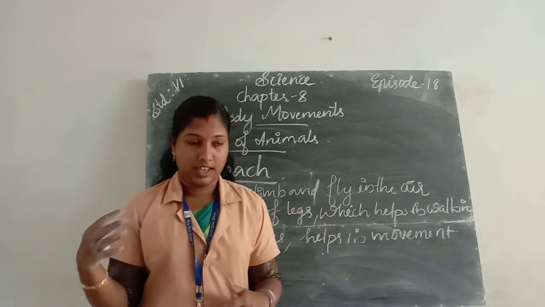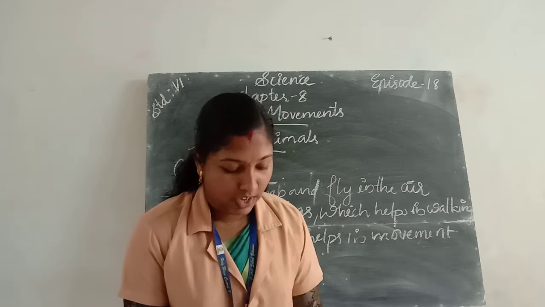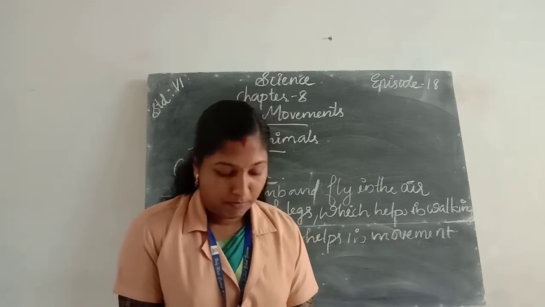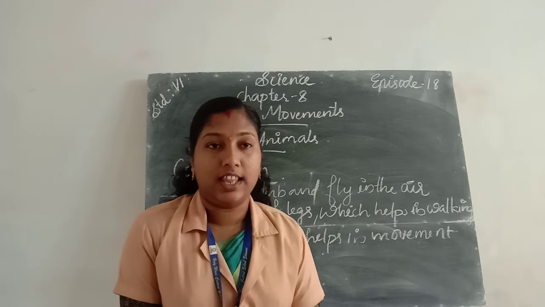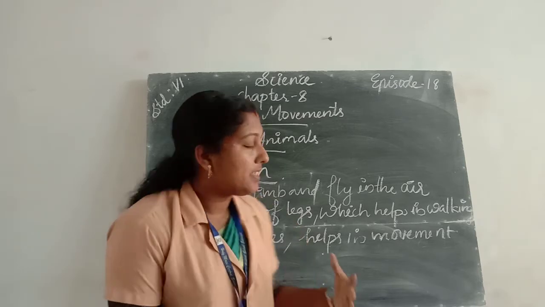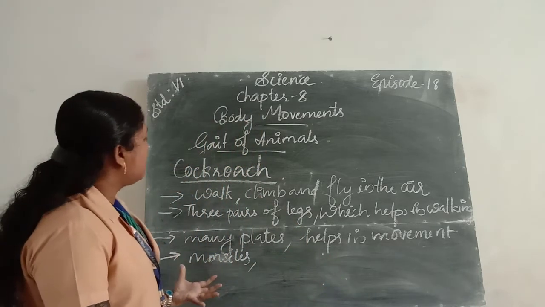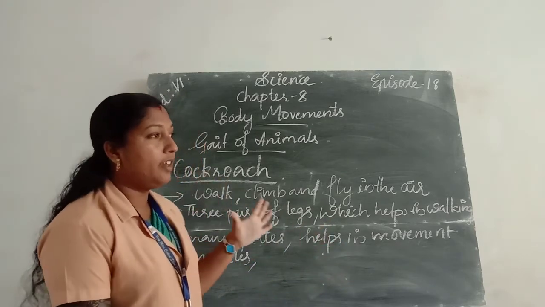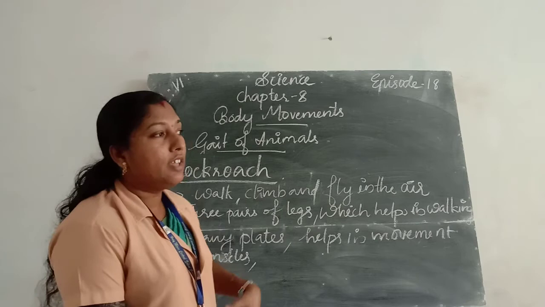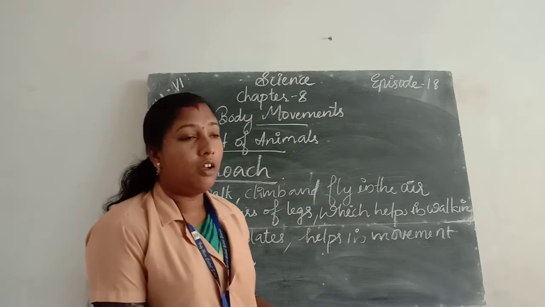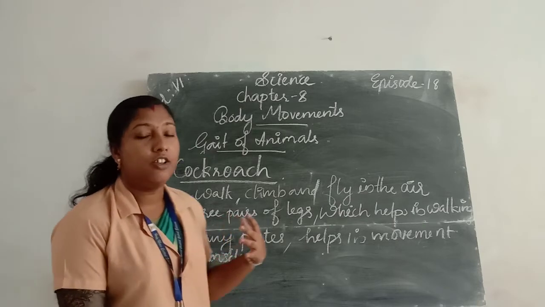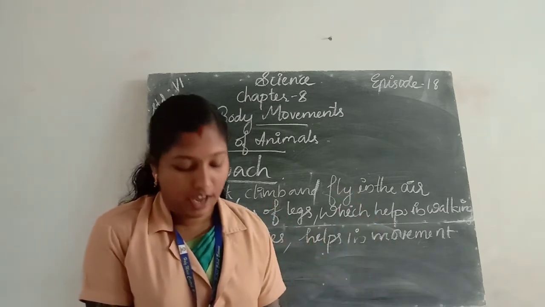These wings help to fly in the air. So the muscles present in the cockroach's body are attached to the wings and legs. The muscles near the legs help in walking, and the muscles near the wings help in flying.